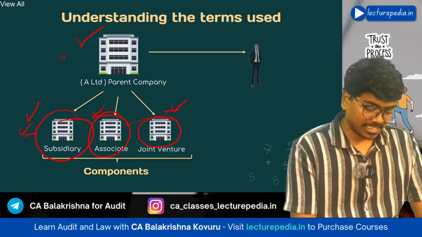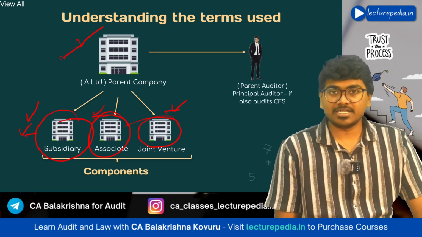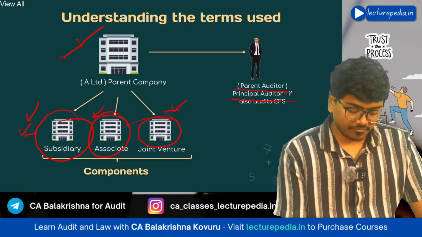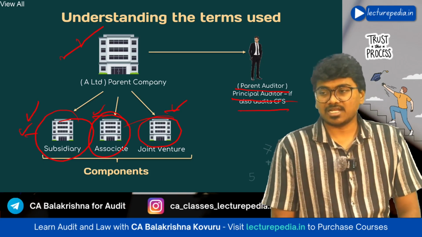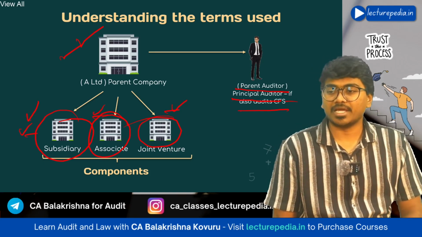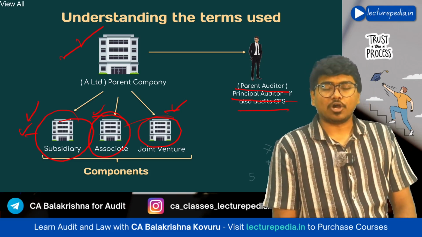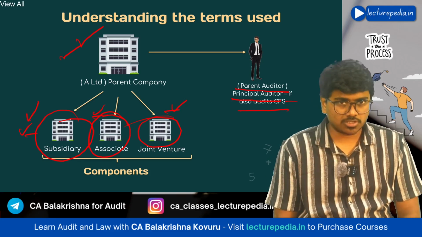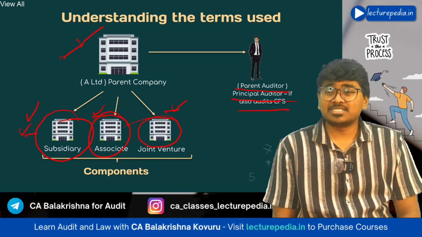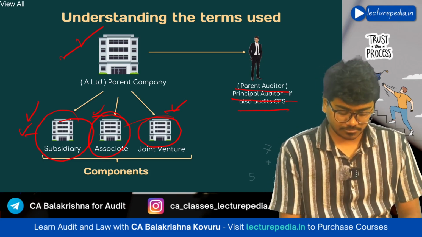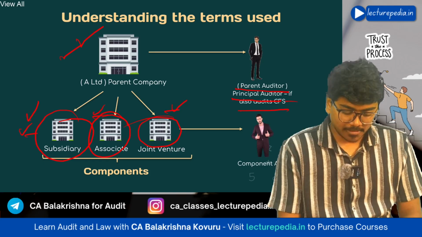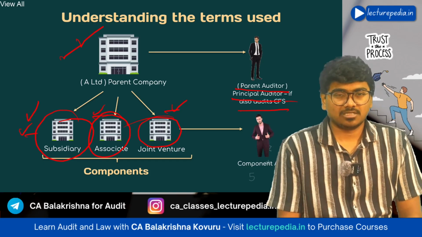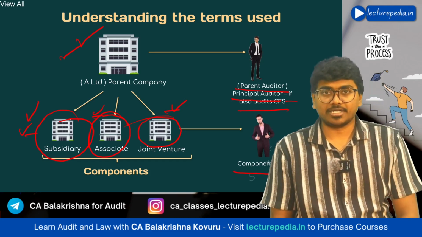Now, the parent entity will have an auditor. He will be known as parent auditor, or principal auditor if he also audits consolidated financial statements. You will call the auditor of the parent entity as parent auditor, and if the same auditor is appointed for auditing consolidated financial statements also, you will call that auditor as principal auditor. Now the components will also be having an auditor, right? This auditor is known as component auditor.